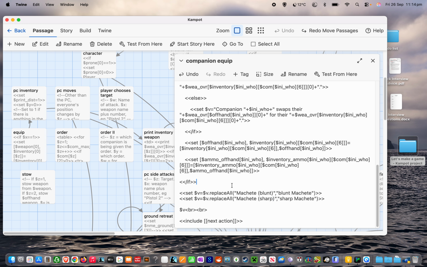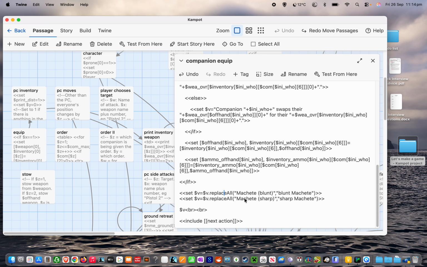Now, the circumstances in which you would have more than one instance of machete blunt or more than one instance of machete sharp are a little bit corner case, a little bit obscure. It would only happen if you were replacing one blunt machete with a different blunt machete. And of course, that's not something that has any mechanical value to do. So a player would presumably only do that if they were testing to see what happens, or if they had clicked the wrong thing by mistake. But it could happen, right? It's a move that the player could make, albeit a silly one. And I thought, well, we better code for that possibility.